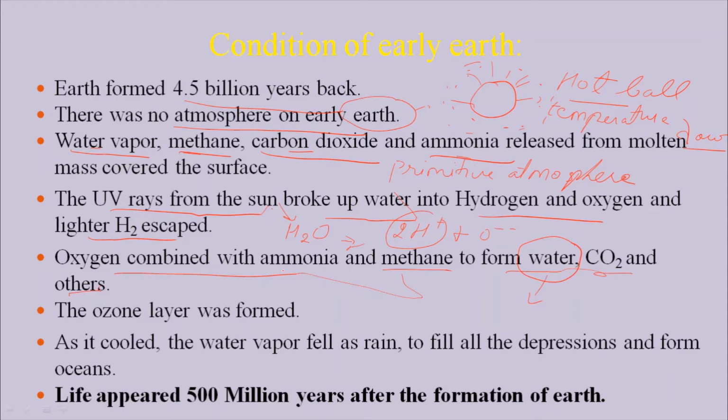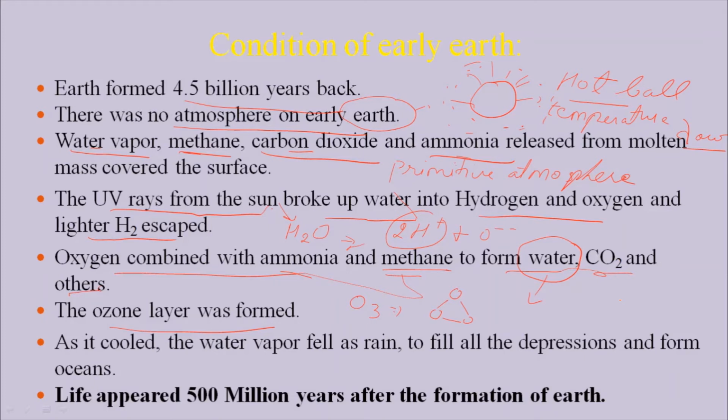The ozone layer was also formed. When oxygen was formed, these oxygens combined. What is the formula of ozone? It is O3, a combination of three oxygen atoms together. So these nascent oxygen atoms start combining with each other: oxygen plus oxygen gives O2, and this O2 further combines with oxygen to give O3.